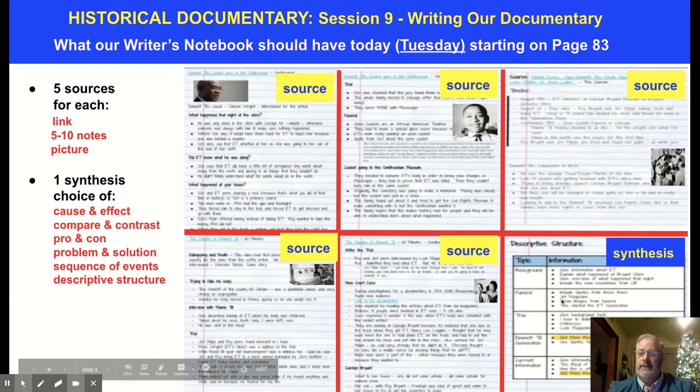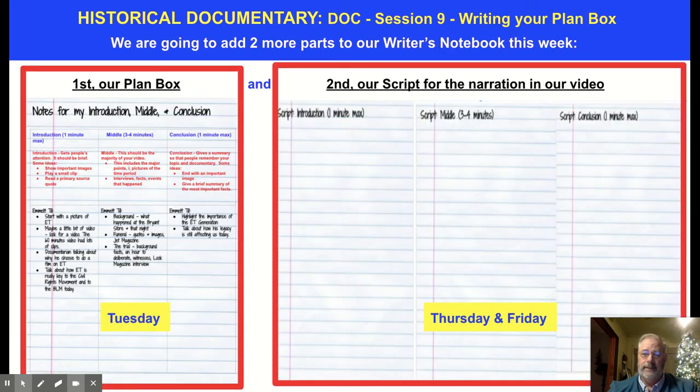And then yesterday we did our synthesis where we took all this information that we've accumulated on our research and we've narrowed it down or summarized it. We did this with our science topic. I gave you like one box you could use and put horizontal and vertical lines trying to summarize it. The biggest difference for this was we gave you 6 different type charts you could use and pick one that you felt you would want to use to help you. But this is the information here that we're going to share in our documentary. We want it to be about 4 or 5 minutes. So right now, this is where we should be.